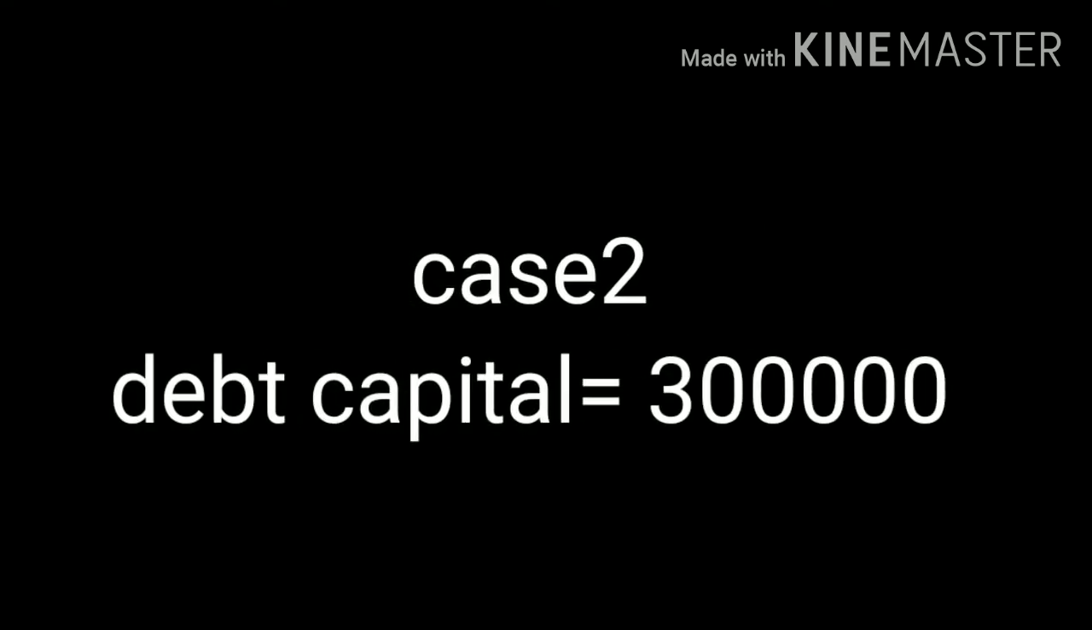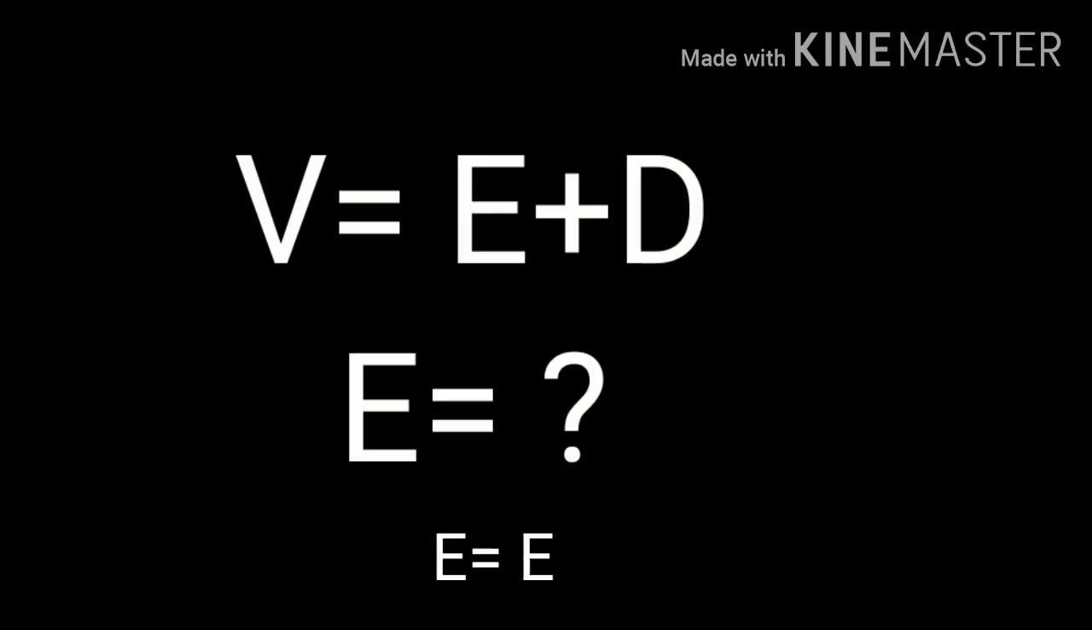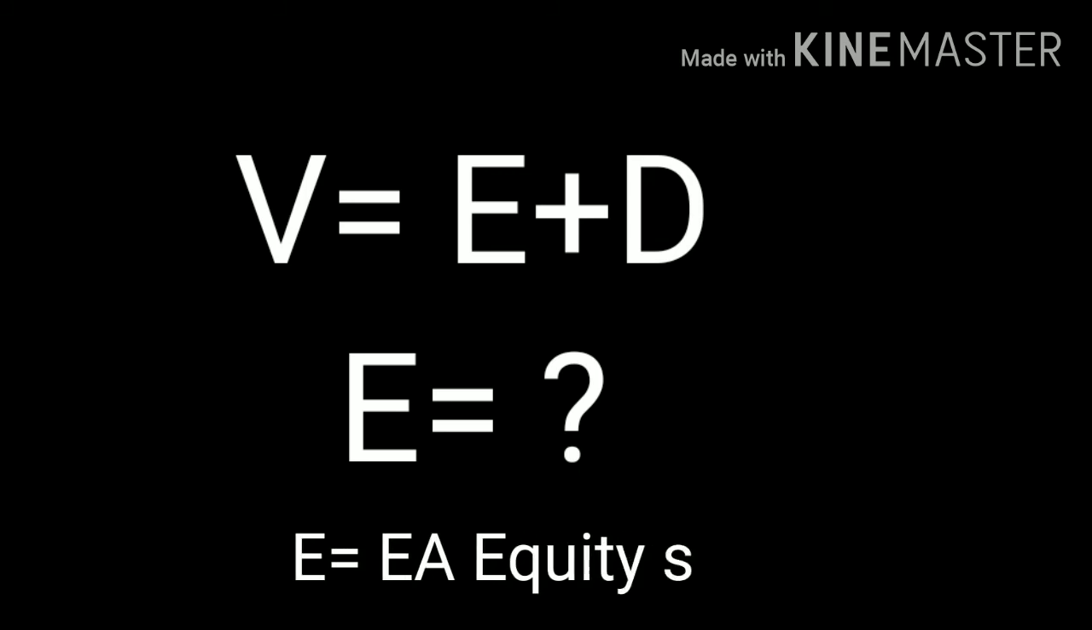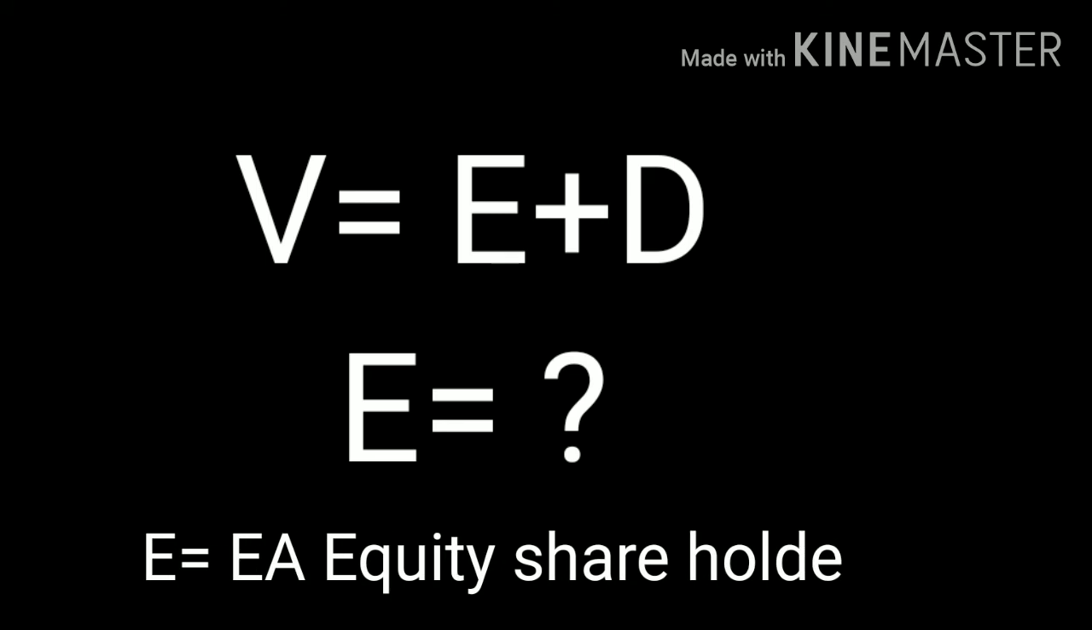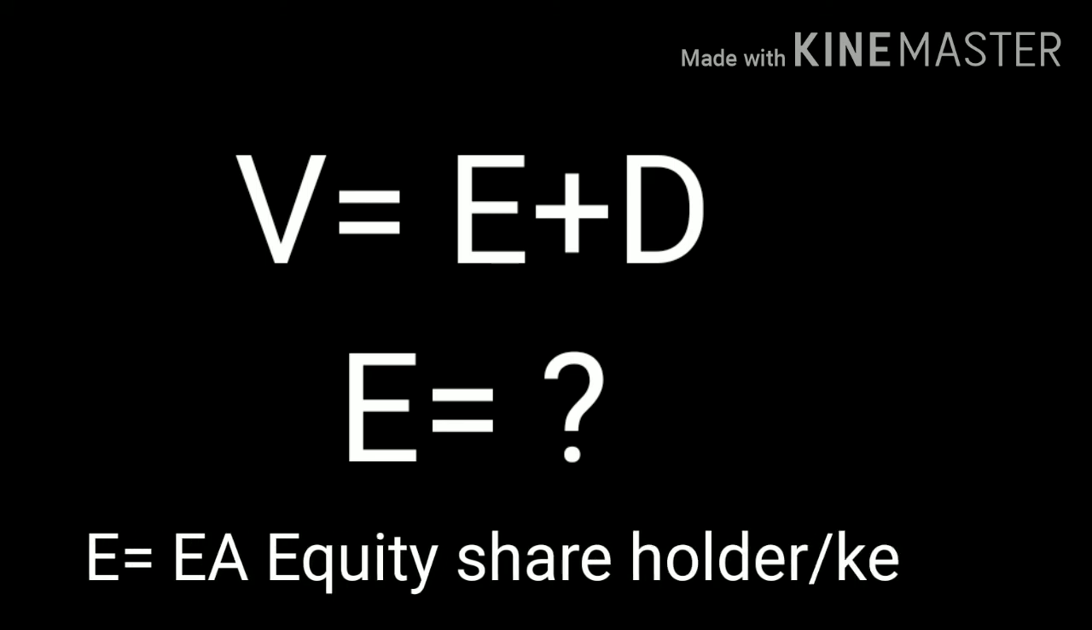Then case 2. Here debt capital is 3 lakh. Value is equal to E plus D. E is equal to earnings available to equity shareholders divided by equity capitalization rate. Then earnings available to equity shareholders.